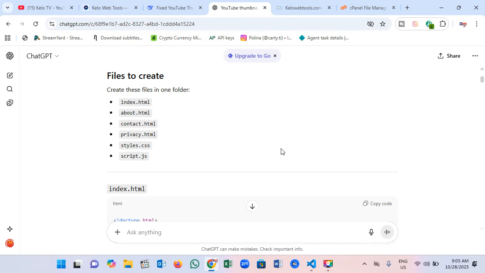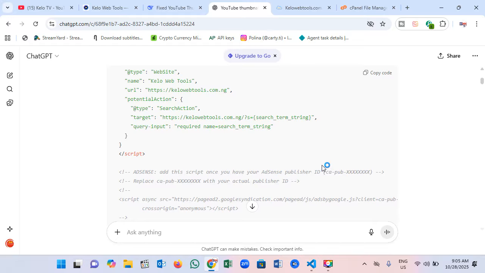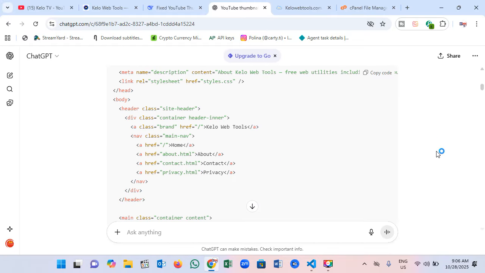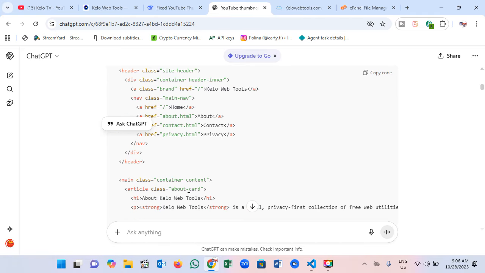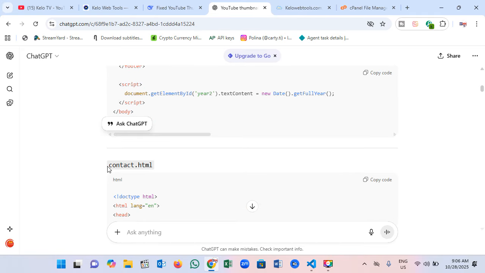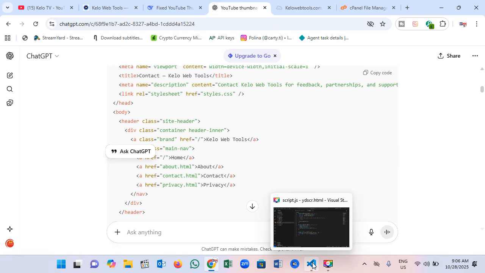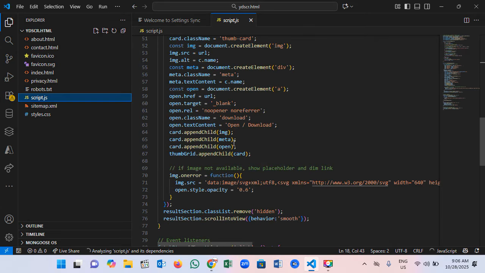With this code, the next thing, after I have gotten the code here, is to create each of the files and put all the needed code for each of the sections and file names. If we go down, you're going to see another one. Here you can see the about us page, and the contact us page as well. This is what makes this website. You can see this is the main script.